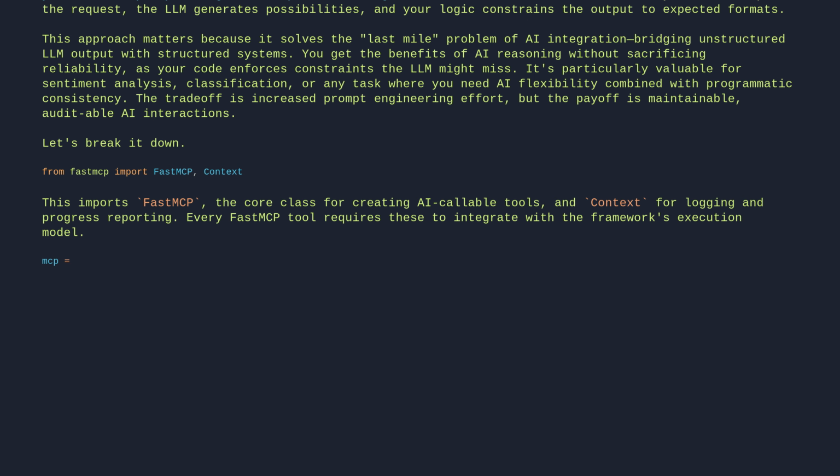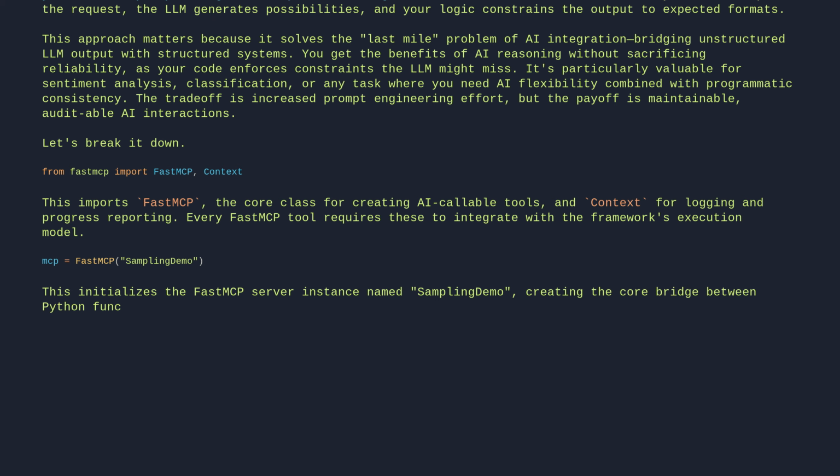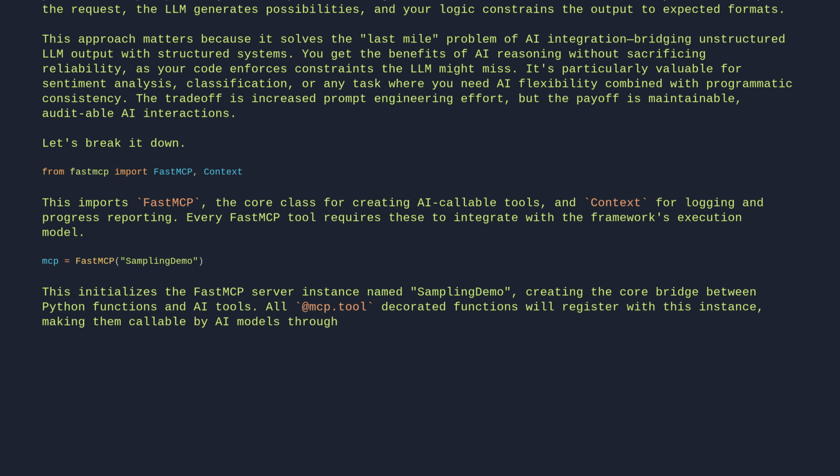mcp = FastMCP("Sampling Demo"). This initializes the FastMCP server instance named Sampling Demo, creating the core bridge between Python functions and AI tools. All @mcp.tool decorated functions will register with this instance, making them callable by AI models through this named channel.